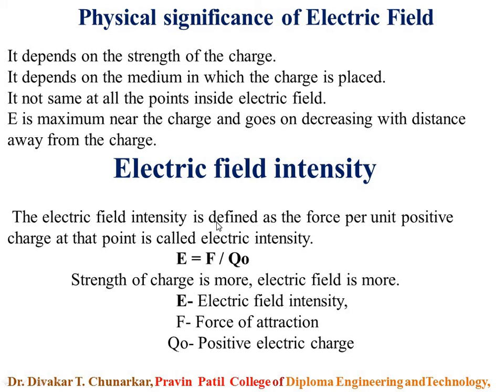The electric field intensity is defined as the force per unit positive charge at that point. And the mathematical equation of electric intensity is E equal to F upon Q0. Here F is the force of attraction, E is the electric field intensity, and Q0 is the positive electric charge.